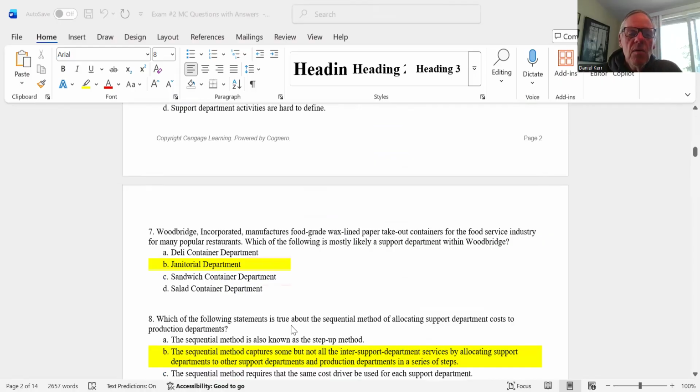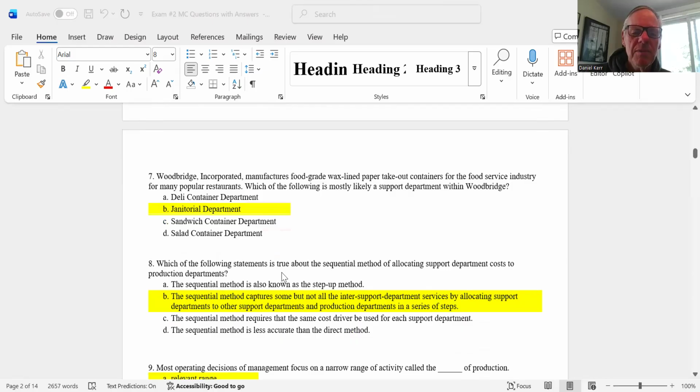Number 7, Woodbridge Incorporated manufactures food-grade wax-lined takeout containers for the food service industry for many popular restaurants. Which of the following is most likely to be a support department cost within Woodbridge? So of the ones listed there, if they make containers, so you've got deli container, sandwich container, salad container, those are all production departments. The one that would be a support department would be the janitorial department, which would be B.